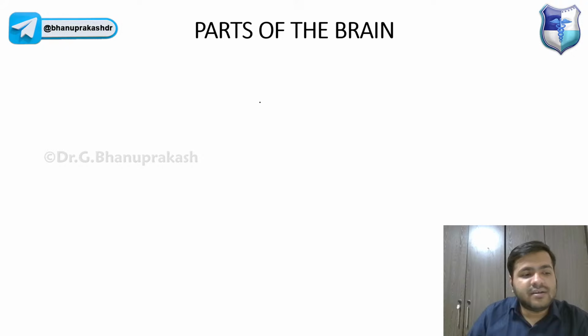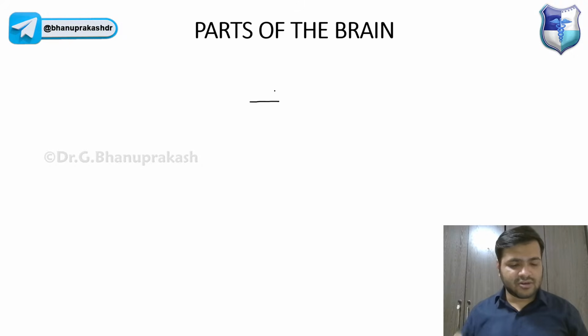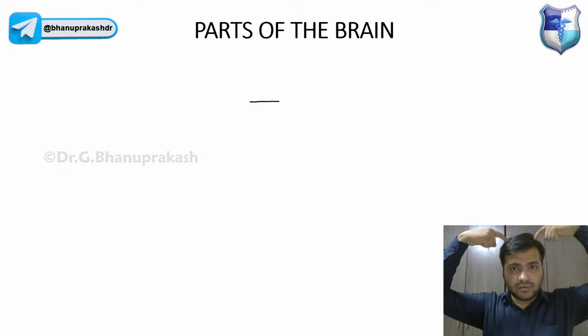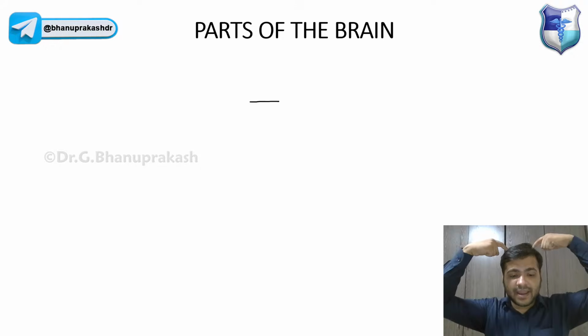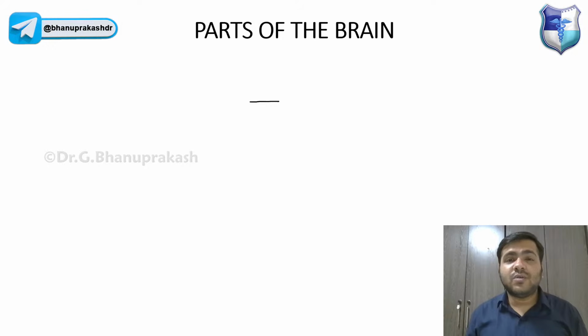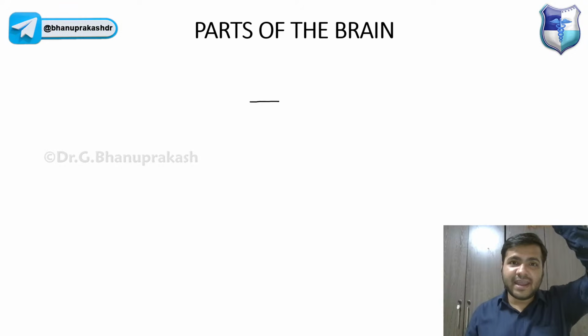Right. So let us just try to draw this in a very simple manner, guys. I'm drawing the sagittal section of the brain. Now, guys, please learn this. Every time I will be showing you the diagram, I will be telling you the sections of how we are taking this picture. You already know we have two bones over here that are called as the parietal bones. In between the parietal bones, we have a suture. They are connected to each other with the help of a suture called as the sagittal suture. Okay, sagittal suture is exactly in the midline of our body.